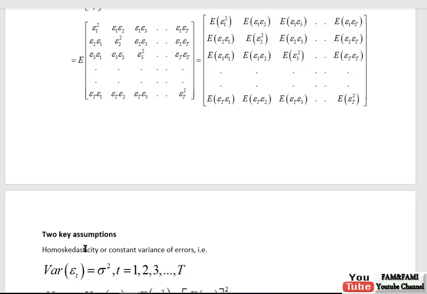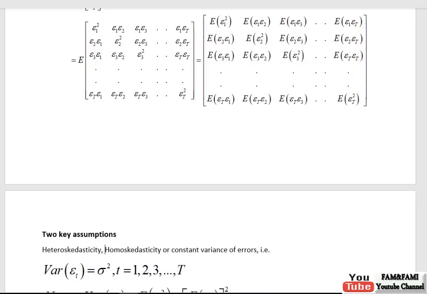So this is how we can write this assumption of homoscedasticity, or constancy of variance of error, using this mathematical formula. And in a future lecture, we will discuss a topic where instead of homoscedasticity, we will discuss heteroscedasticity. So let me write here: heteroscedasticity.